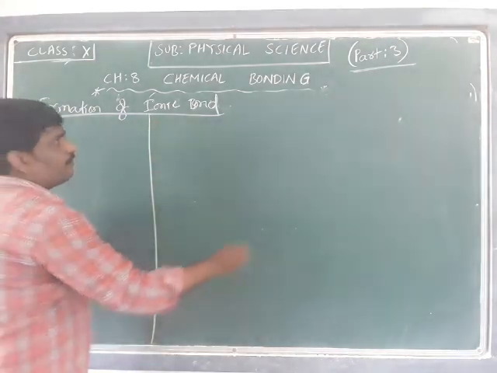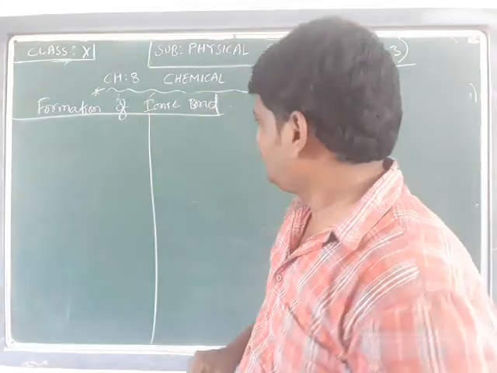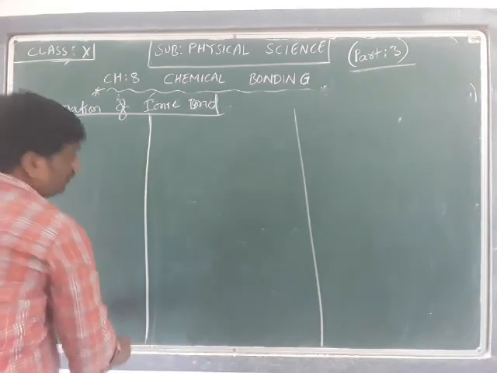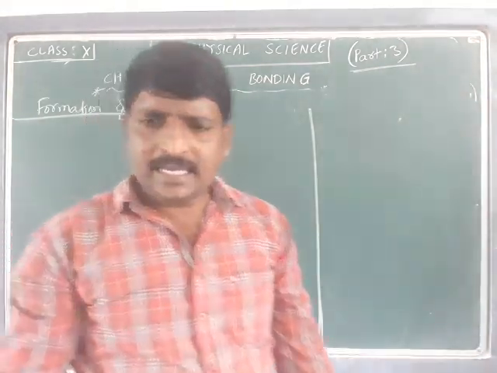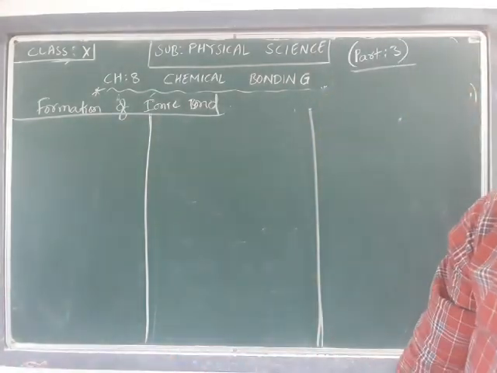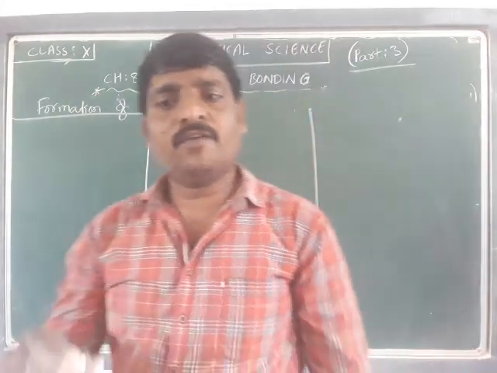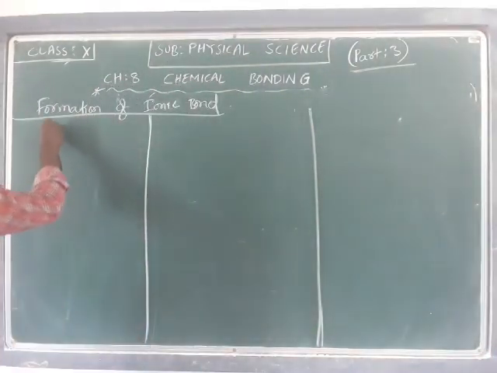Under this formation of ionic bond, we are going to take 3 examples to discuss it in detail. The first example is the formation of the NaCl molecule.